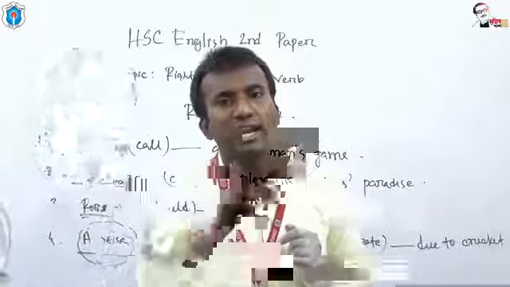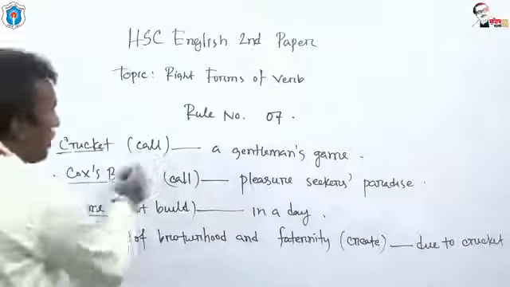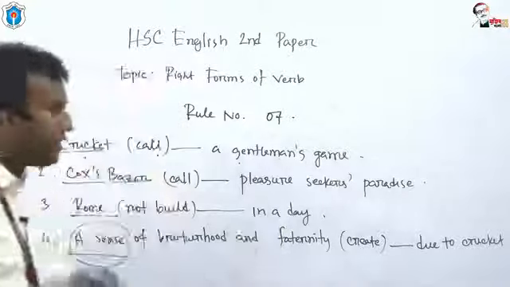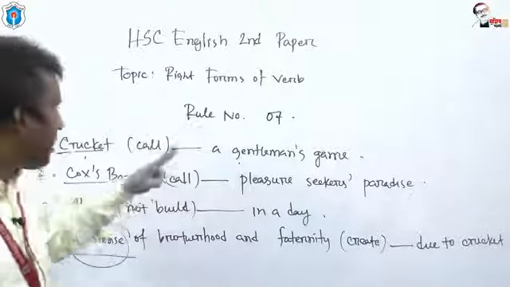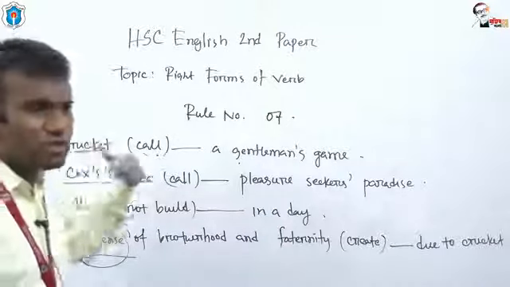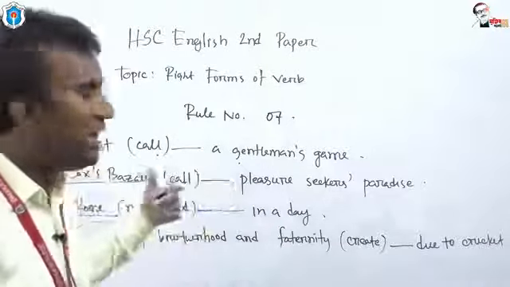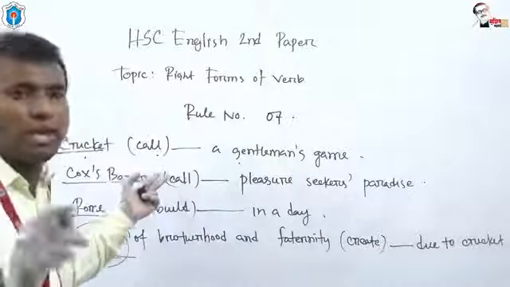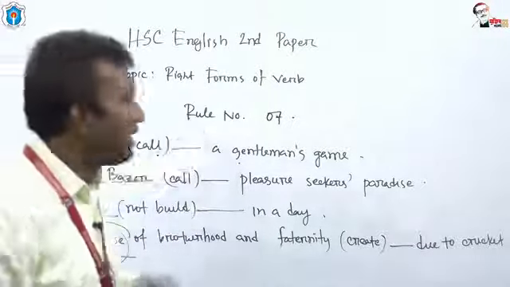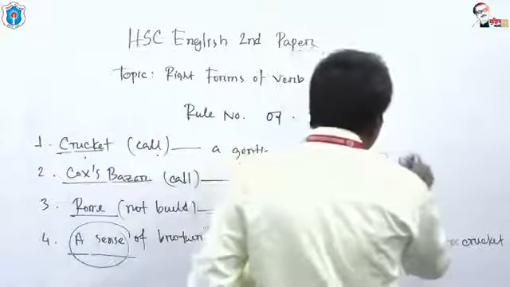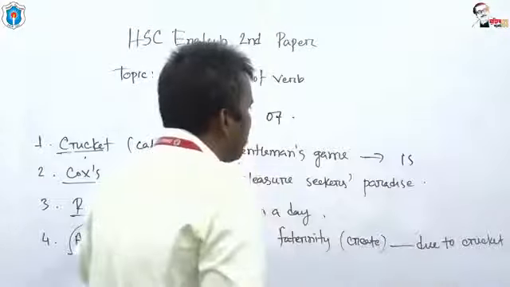Rule number 1, cricket call a gentleman's game. Here the subject is passive. That's why we have to create passive voice here. And in order to create passive voice, we have to use an auxiliary verb at first. And what is the auxiliary here? The auxiliary is 'is', and then the past participle 'called'.